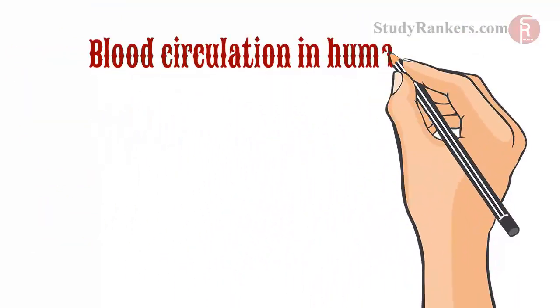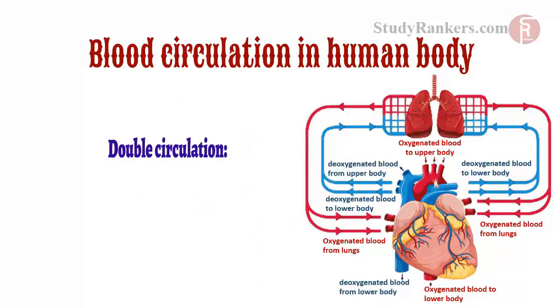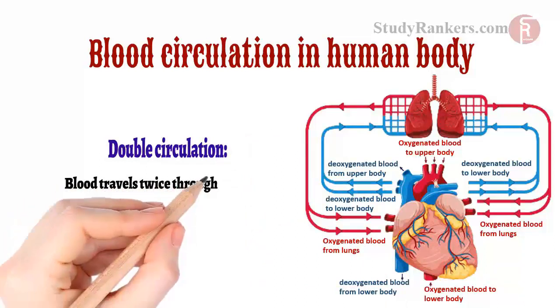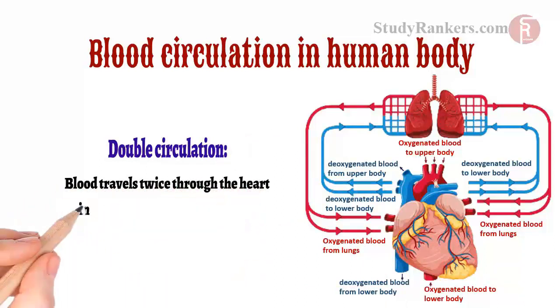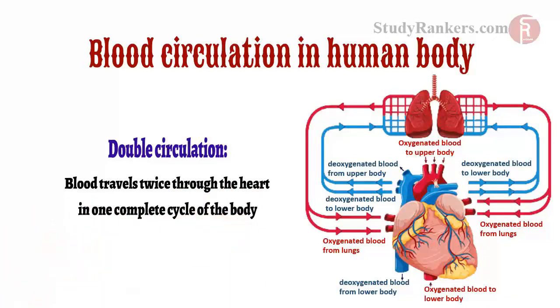Blood circulation in human body. Double circulation. Blood travels twice through the heart in one complete cycle of the body.